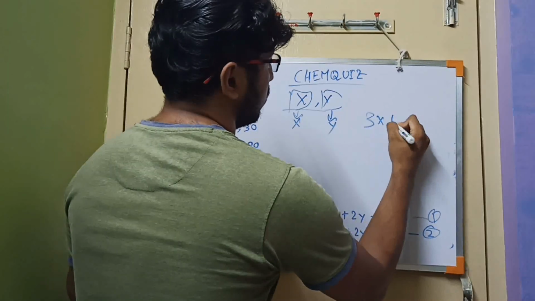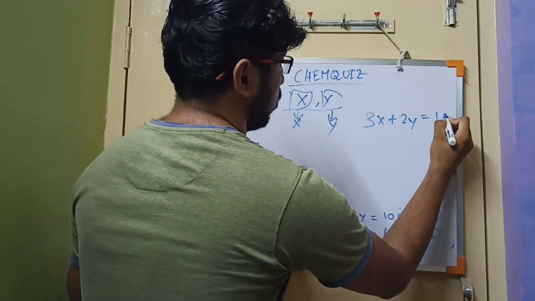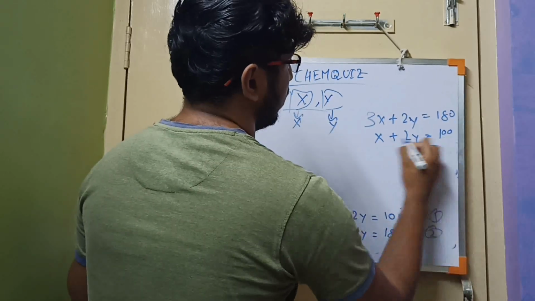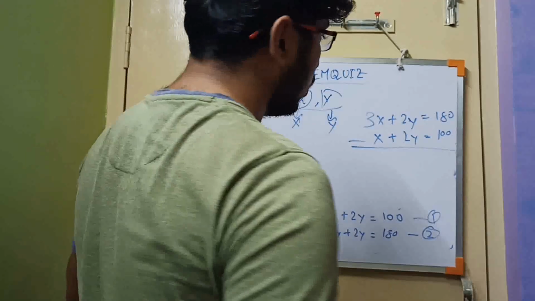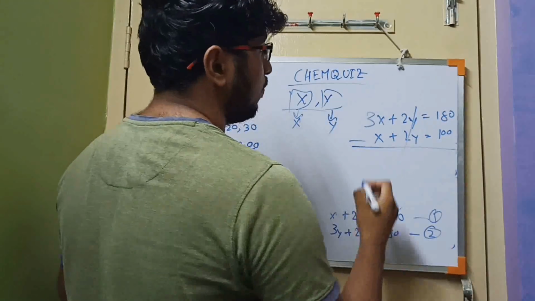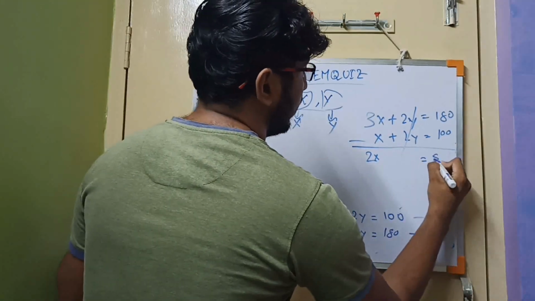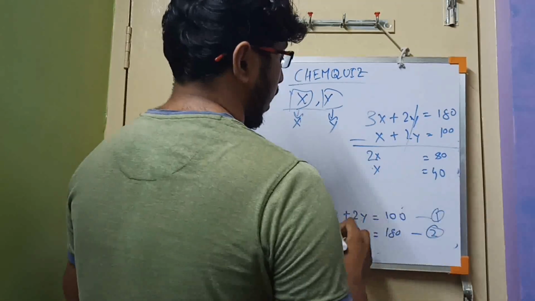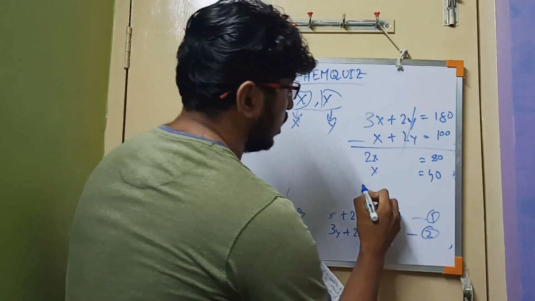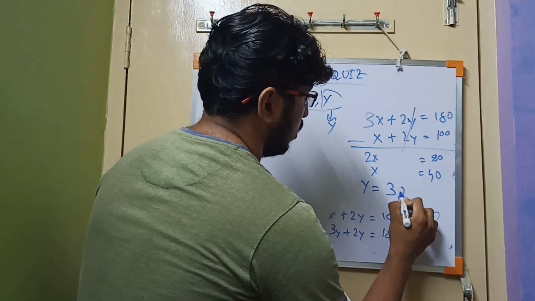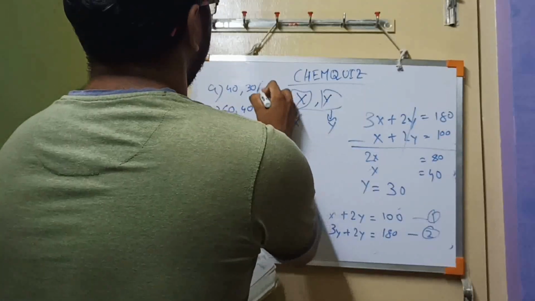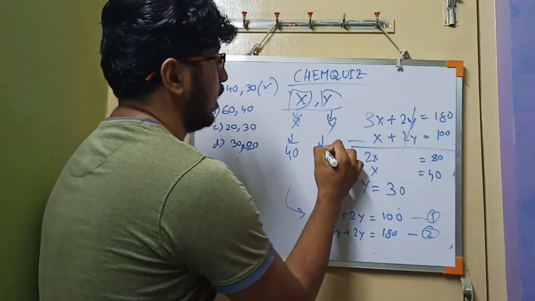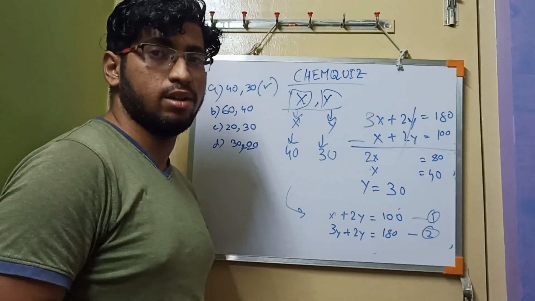3X plus 2Y equal to 180 and X plus 2Y equal to 100. Just subtract the both equations. You will get 2X equal to 80, X equal to 40, and by putting this in the equation you will get Y equal to 30. So it will be the first answer. 40 is the atomic weight of X and 30 is the atomic weight of Y.